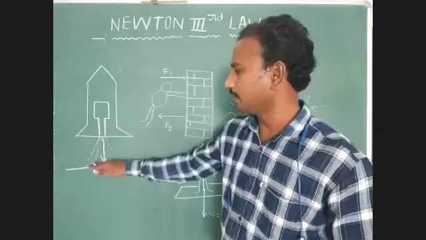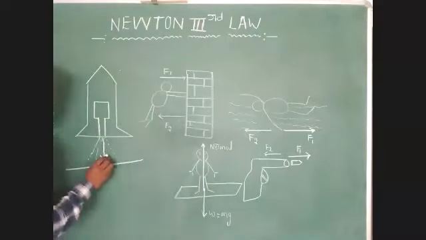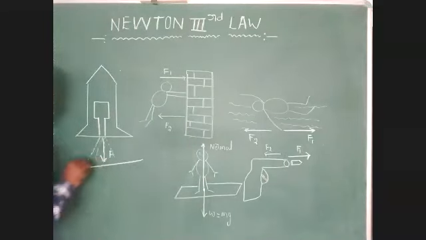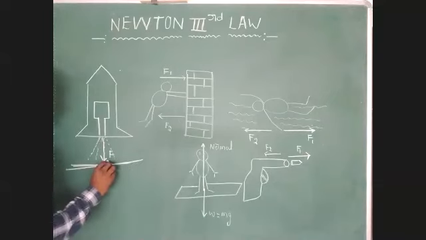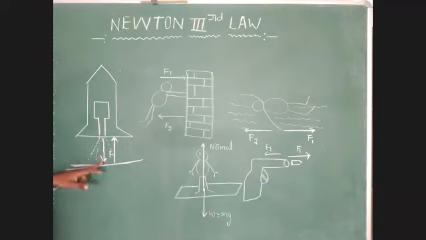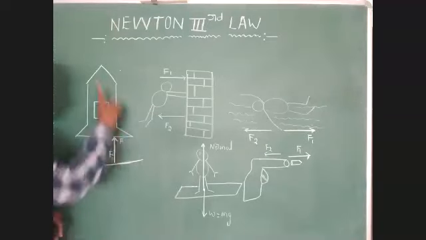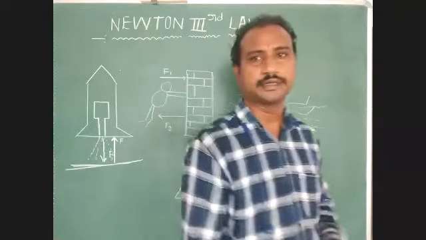Here we have to consider force acting per unit surface area. So what is that force? This surface applies that force on the rocket. F1 is the force applied by the rocket in the downward direction, and the force applied by the ground acts in the vertically upward direction. Here we can identify that F1 is in the downward direction, and another force is acting vertically upward.